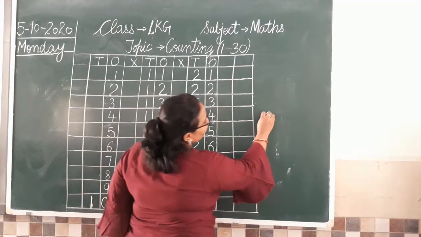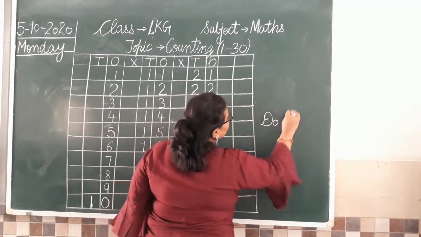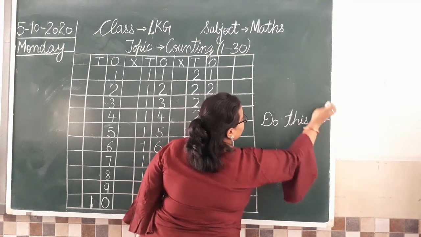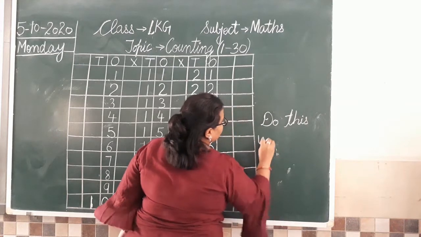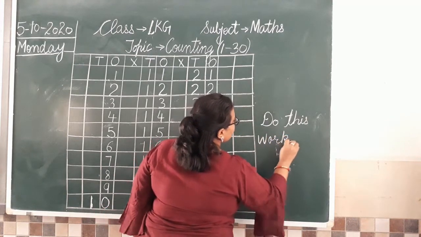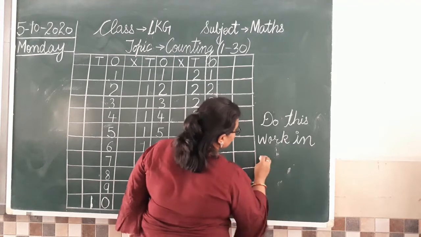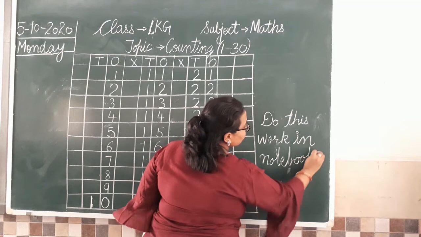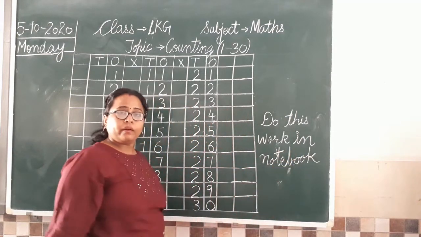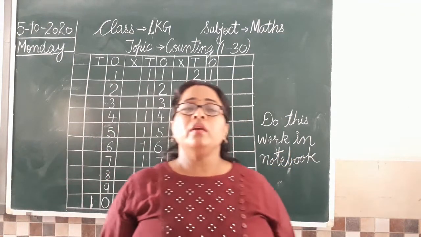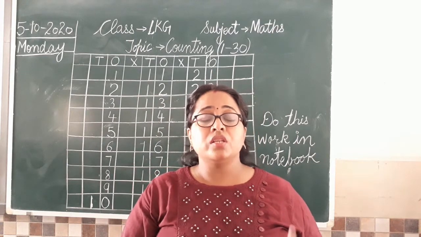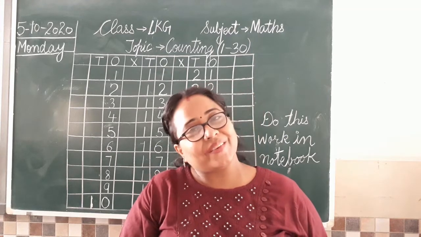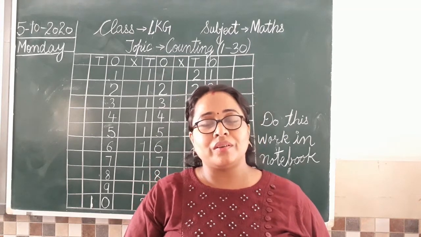Okay. Now moving towards the work. So do this work in notebook. So now all of you open your notebook and see how we are going to do counting in our notebook. Clear? So open your notebooks everyone. Keep your pencils ready. Sharpen them up. And keep an eraser also, so anytime we make a mistake we can erase it and see how we are going to do the work. Okay?